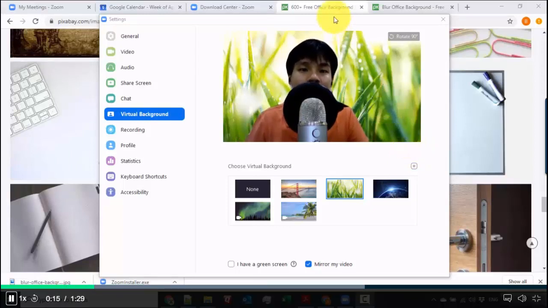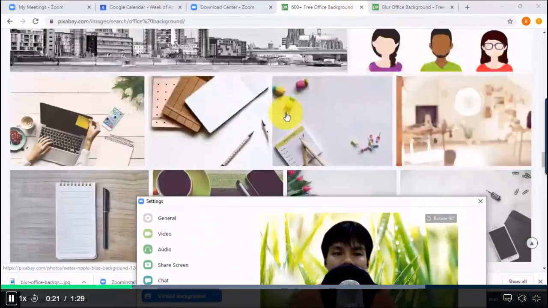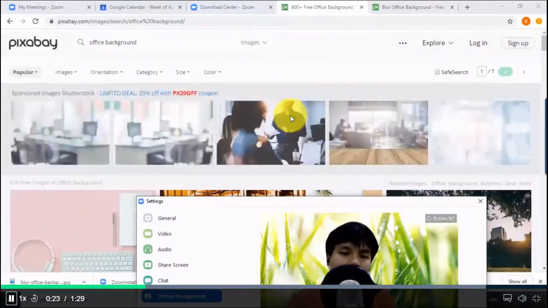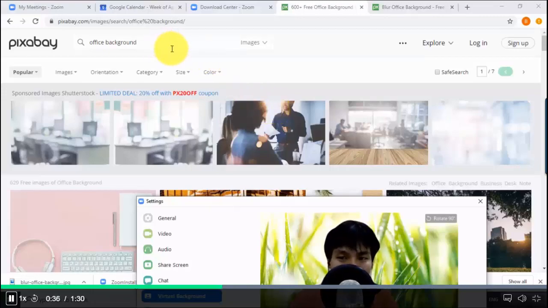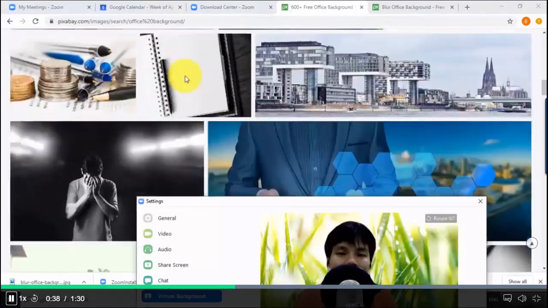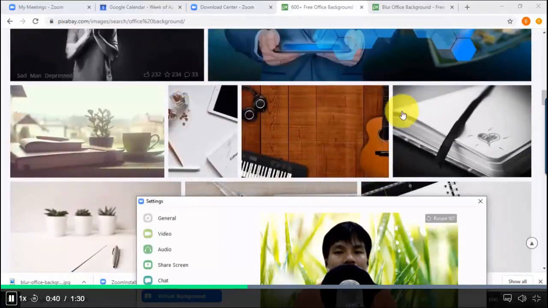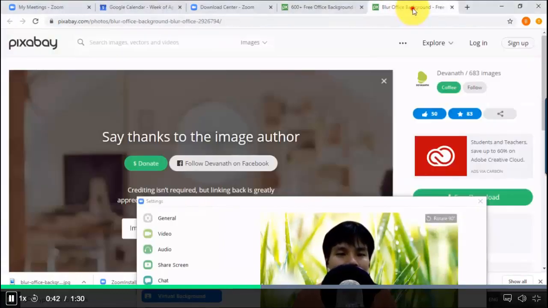So what I usually do is I just look for free images across the web. So for example, what we have is Pixabay. This is just a site that I use, and it's just a quick way for me to get some free images. So for example, if we want a more professional setting, like we're working right now, we go for getting an office background. So what I did was just doing a quick search, then just scrolling down and picking one of these that I want. Okay, so if I go for this, I just downloaded this one.